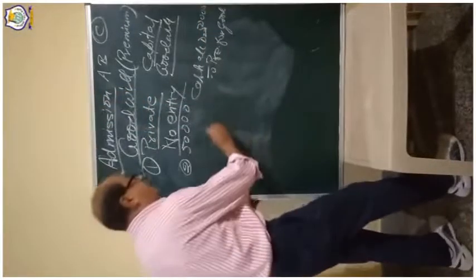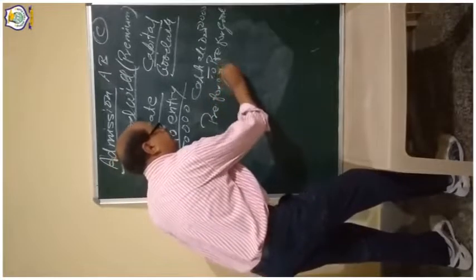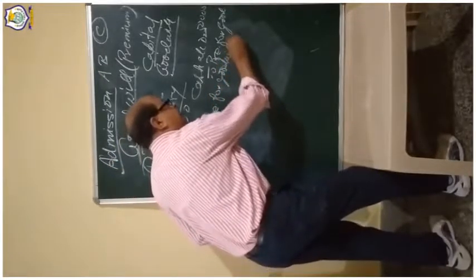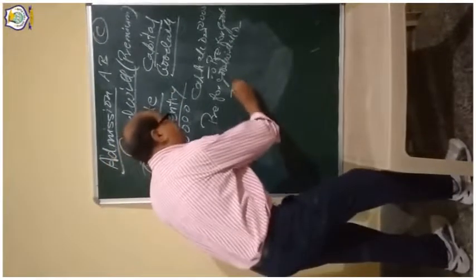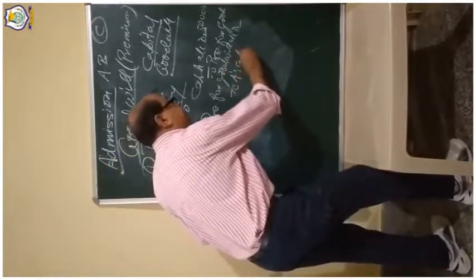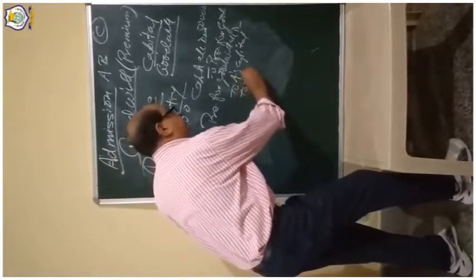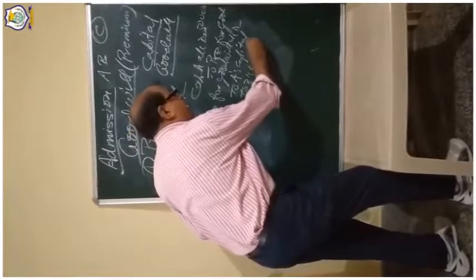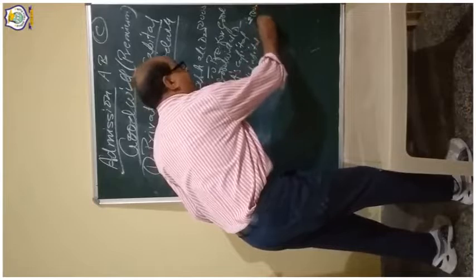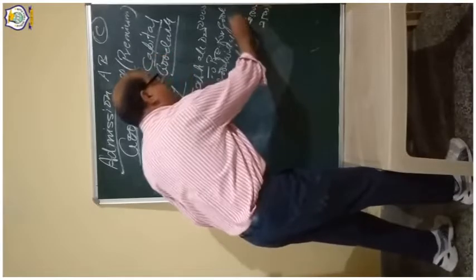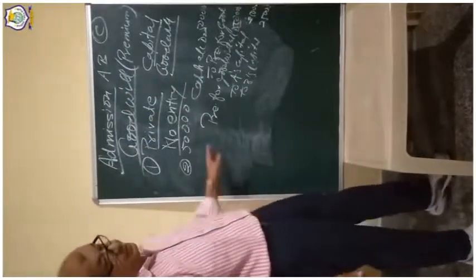In the second entry, premium for goodwill account debit to A's capital, to B's capital, the existing partners. Suppose they share equally in the business, so 25,000 will go to A and 25,000 to B, and the 50,000 premium for goodwill we have to debit.